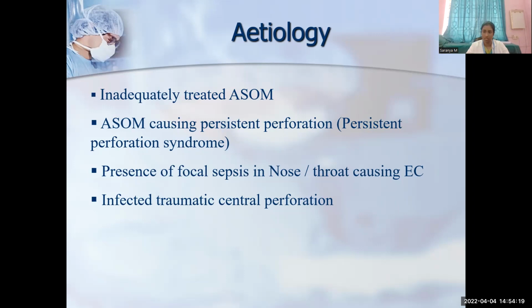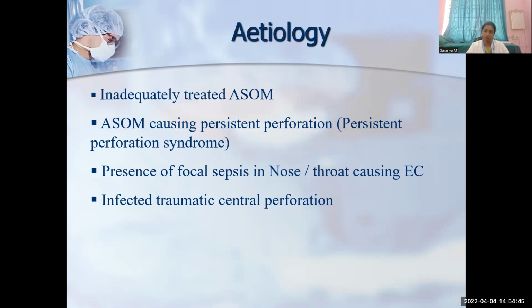The fibrous annulus is destroyed, and discharge is usually scanty, copious, that is more copious, and mucoid or mucopurulent discharge in type of tubotympanic, where it is scanty and purulent and foul smelling and bloodstained in case of atticoantral disease. Why it is